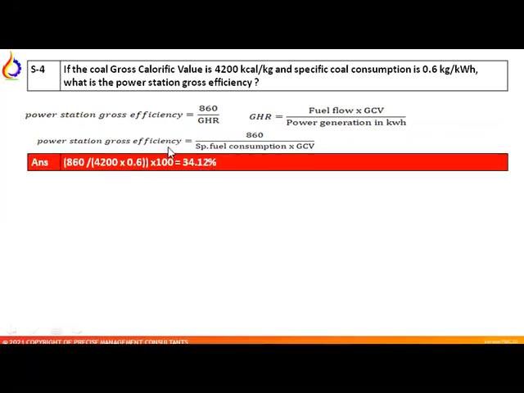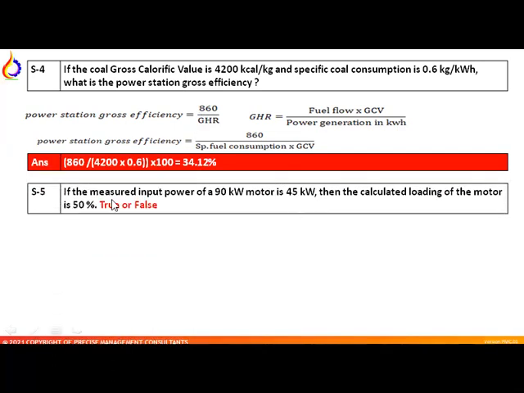So we'll put value here, 860 divided by 4200 into 0.6. 0.6 is your specific fuel consumption. So answer is 34.12% is your gross power station efficiency. Always be note that while solving the equation, please take care of the unit. If that is power station gross efficiency, we have given 860 divided by gross heat rate. It is applicable only when the unit is given in the kilocalorie. If unit is given in the kilojoule, it will be 3600 instead of 860. Please note that.